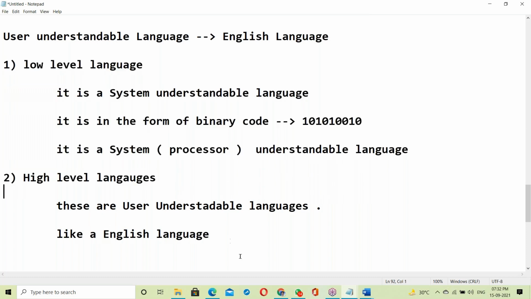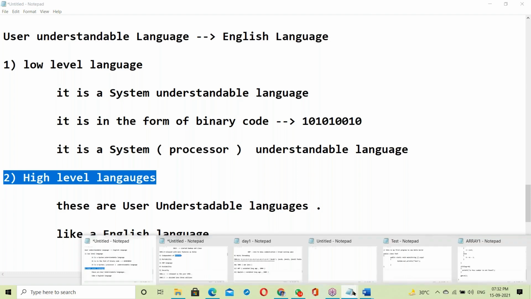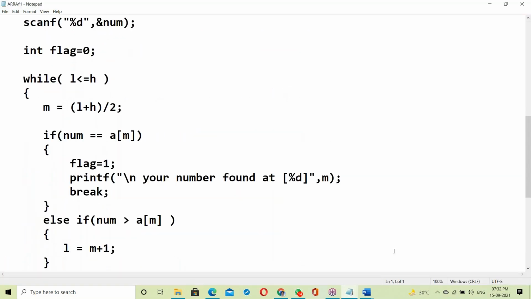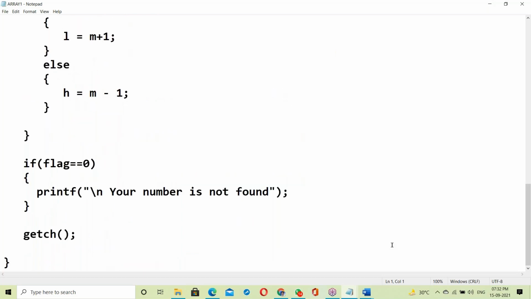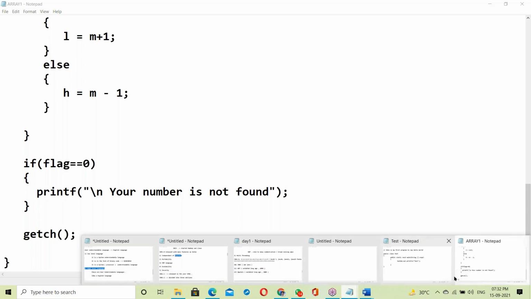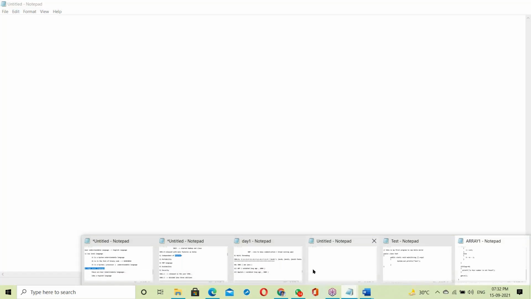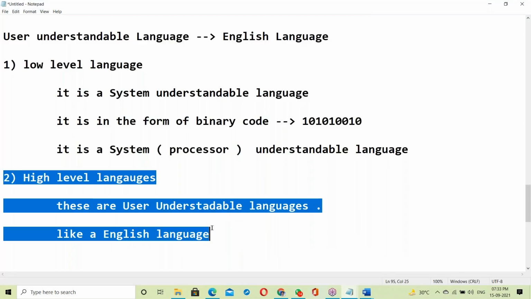Low level languages and high level languages. A Java program, C program or Python, all are high level languages. The system cannot understand these high level languages.